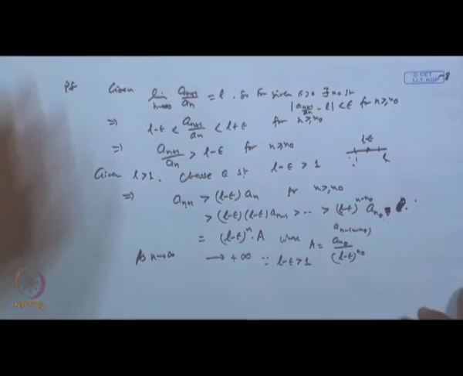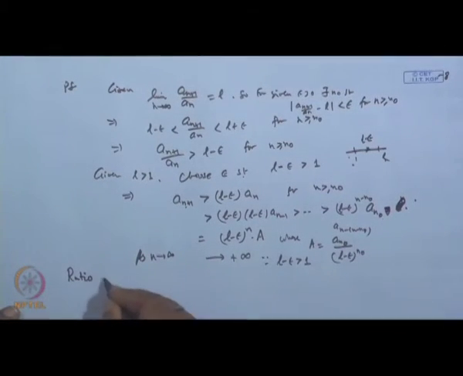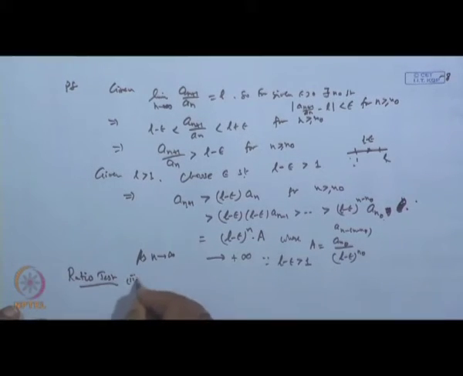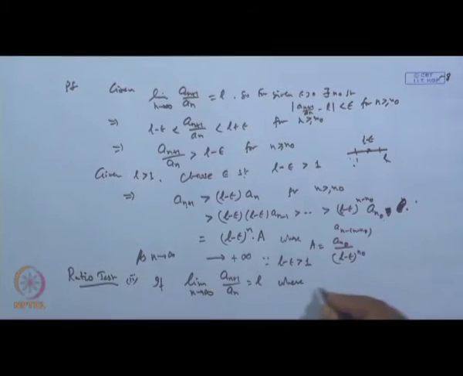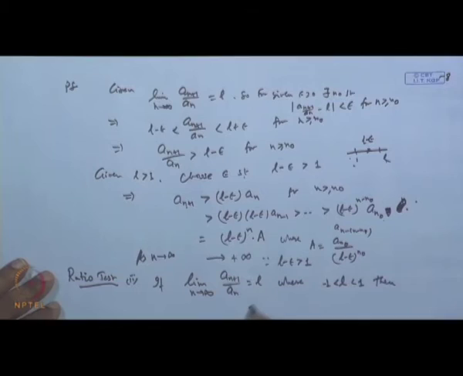Now, the second test says, the second part says that if the limit of a_{n+1} over a_n as n tends to infinity is L, where L lies between minus 1 and plus 1, then the limit of this sequence a_n as n tends to infinity will be 0.